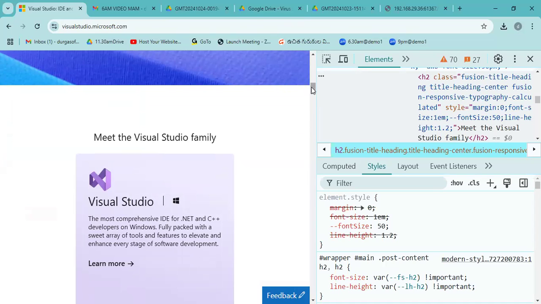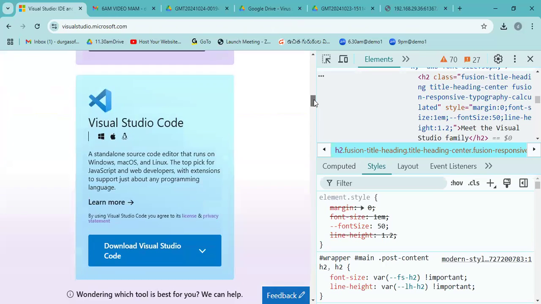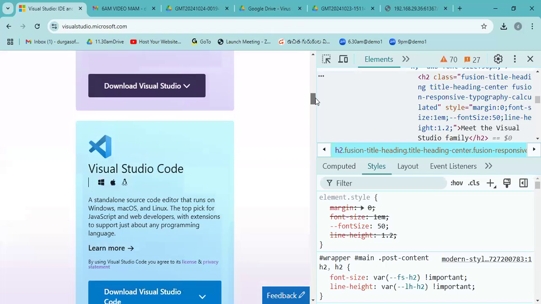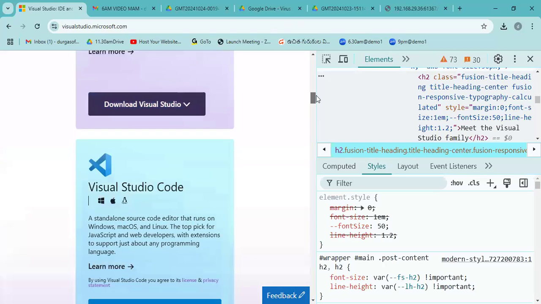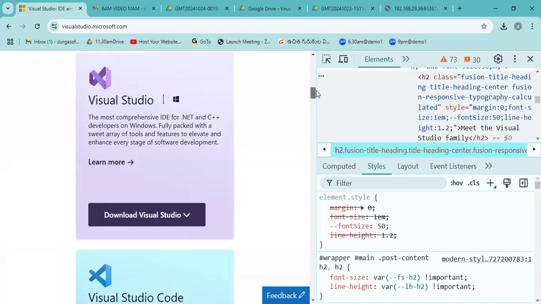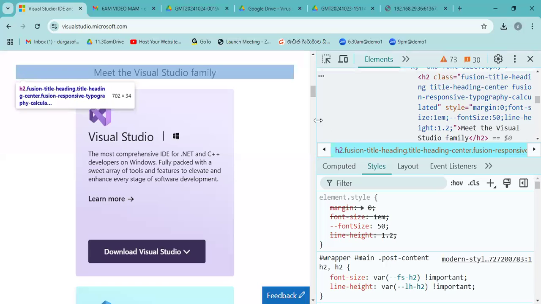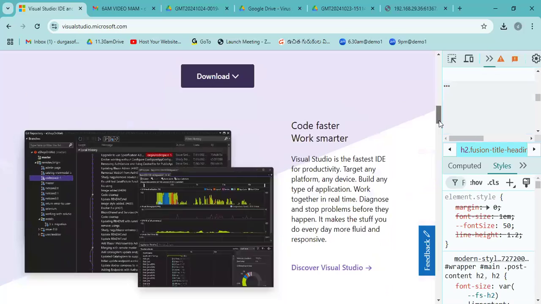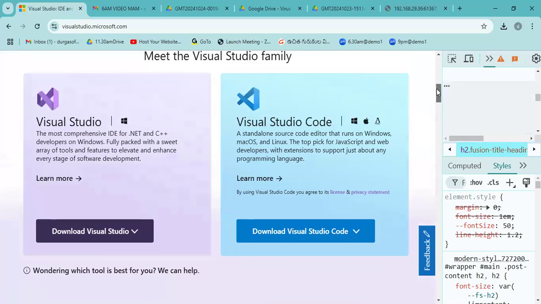Okay. See, just before it showed a two column structure. Now it is a single column. See, Visual Studio and Visual Studio Code both are displaying within one column. If you change your screen size, it will show you two columns. See here, for a bigger screen, it is showing two columns. For a smaller screen, it is showing a single column.